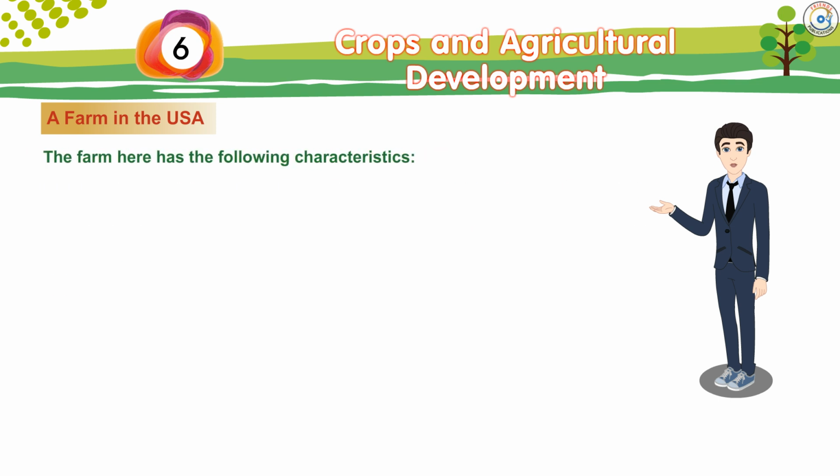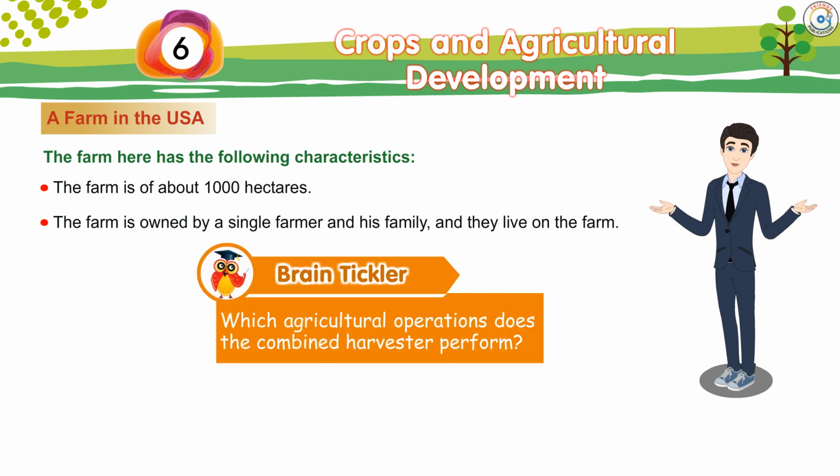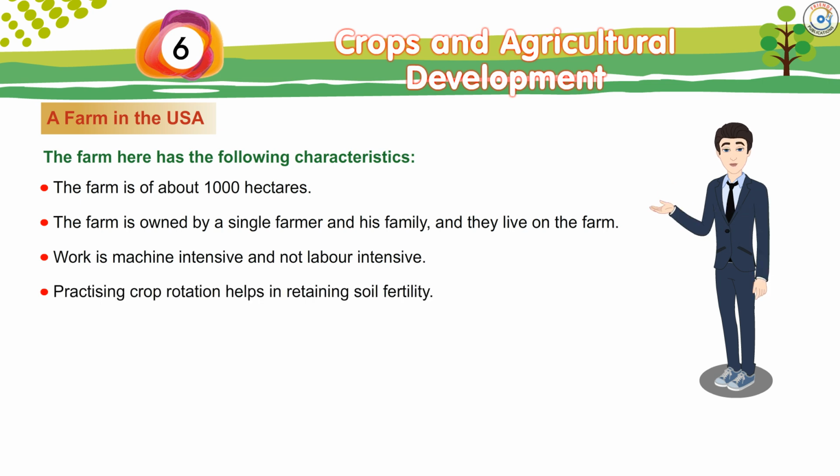The farm here has the following characteristics. The farm is of about 1,000 hectares. It is owned by a single farmer and his family, and they live on the farm. Brain tickler. Which agricultural operations does the combined harvester perform? Work is machine-intensive and not labor-intensive. Practicing crop rotation helps in retaining soil fertility.